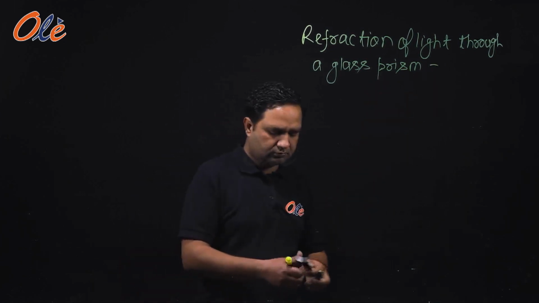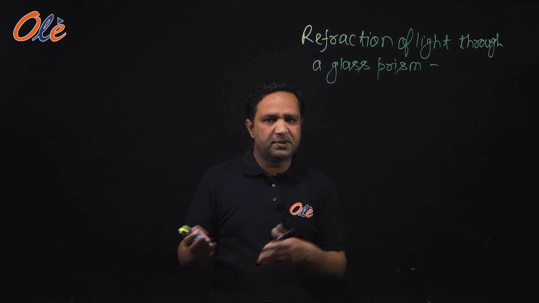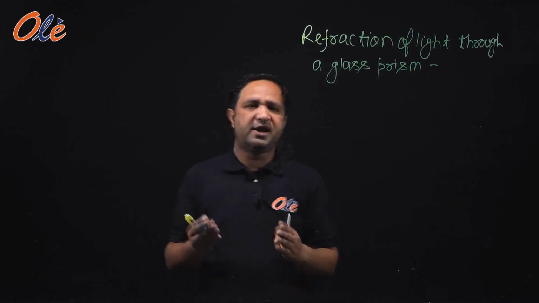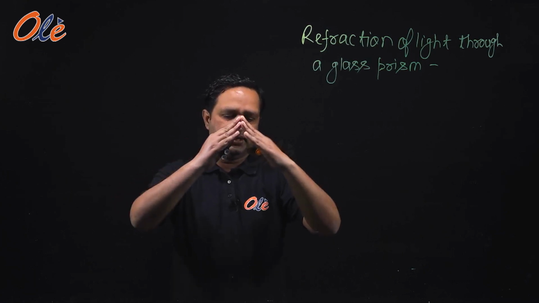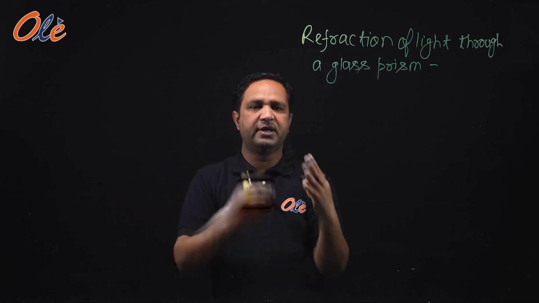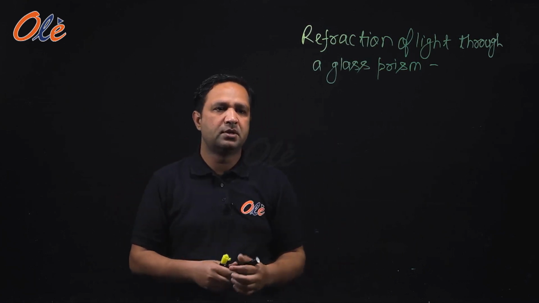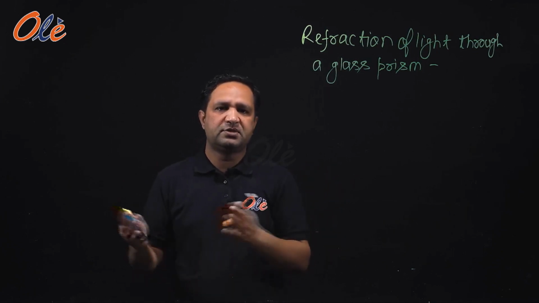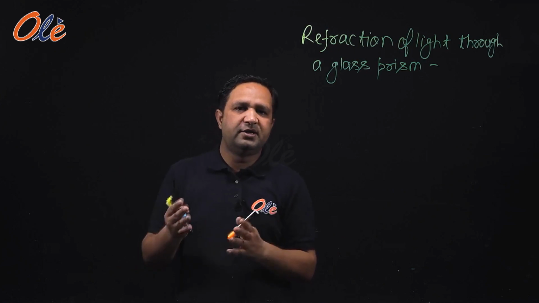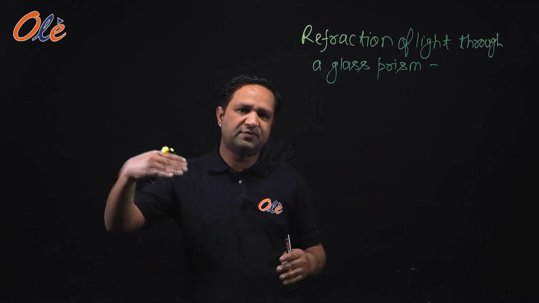So, what is a prism? You must be knowing. In a triangular prism, there are two surfaces which are bent over each other, and the bounded area. Total, there are 5 surfaces. You must have seen the prism in your daily life. What is the working of a prism? The light disperses when it passes through the prism.